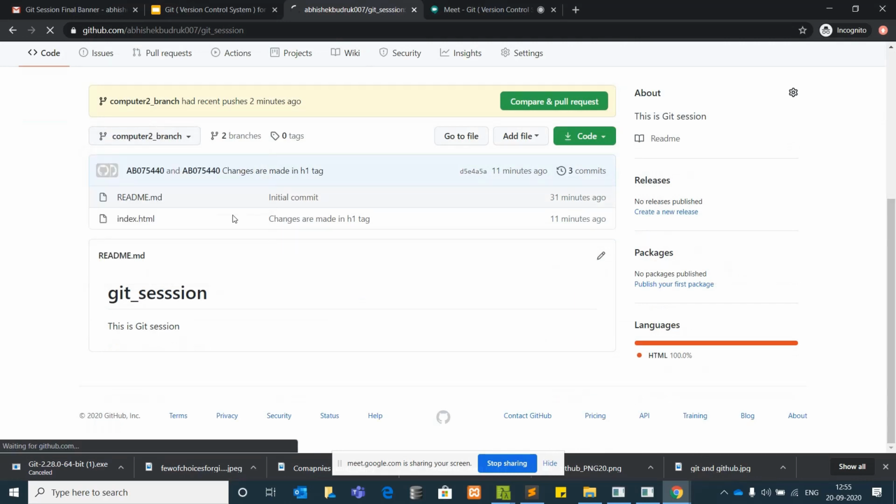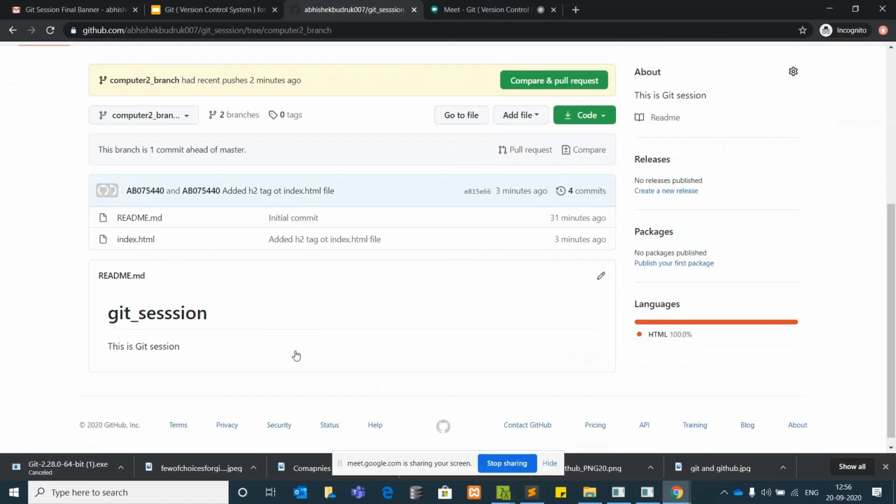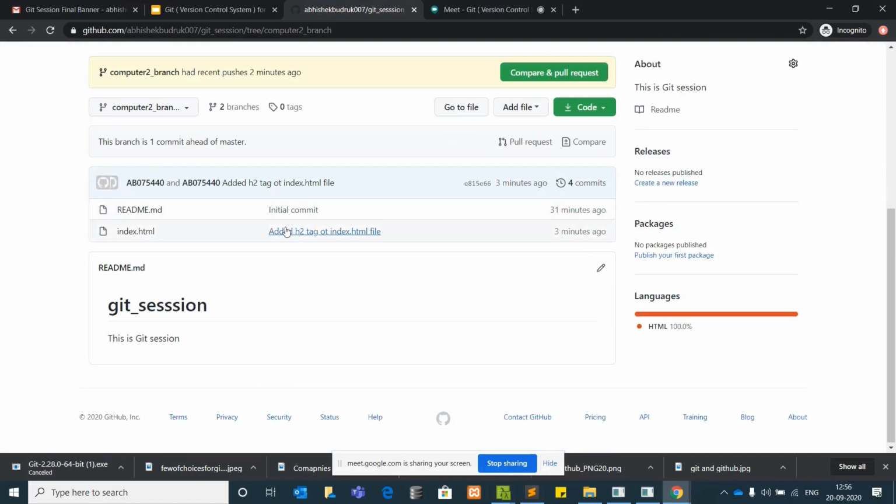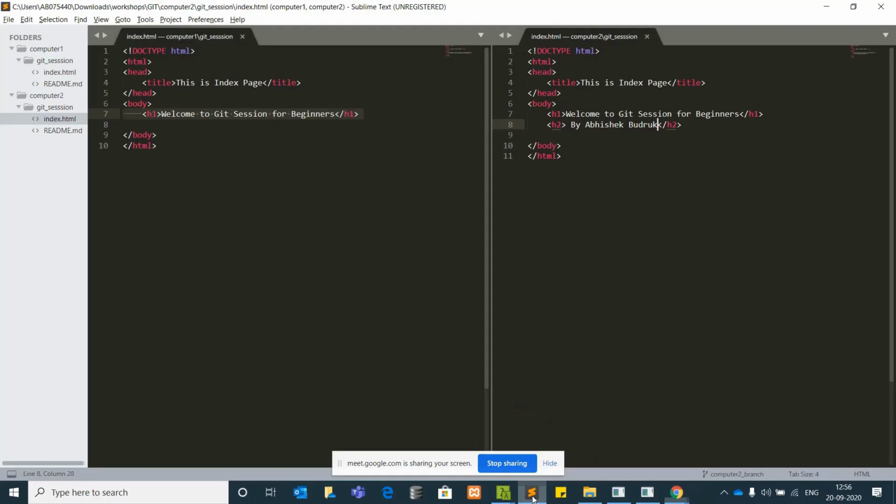If I change the branch, you can see this is 3 minutes ago. We have pushed the code with this tag, added the s2 tag to the index.html file. Now if you go and check, here you have the latest code, and here you don't have it.